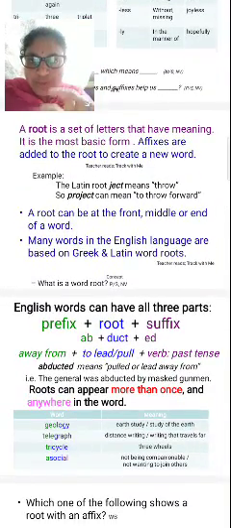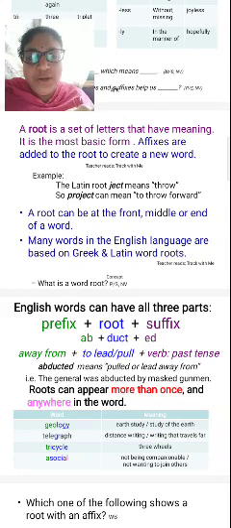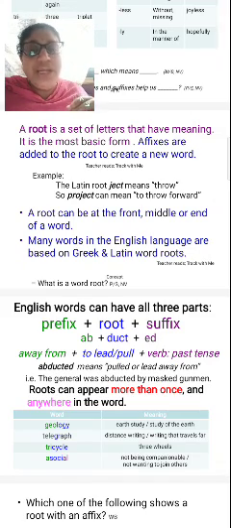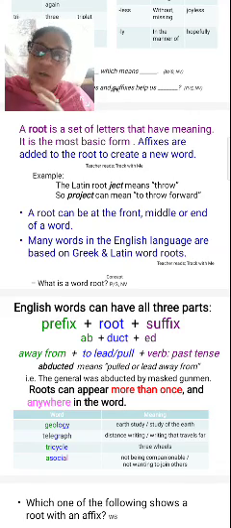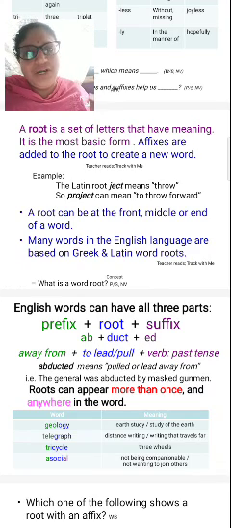So then we will make the root here. You have no rules and regulations in the roots. Roots can be in the beginning of the word, or in the middle of the word, or in the end of the word also. Roots can be anywhere, and they can appear more than once, not only once. Anywhere in the word, the root can appear.